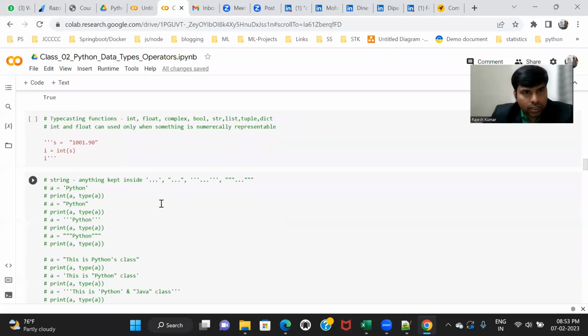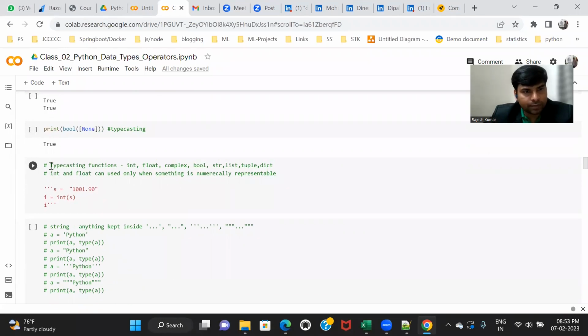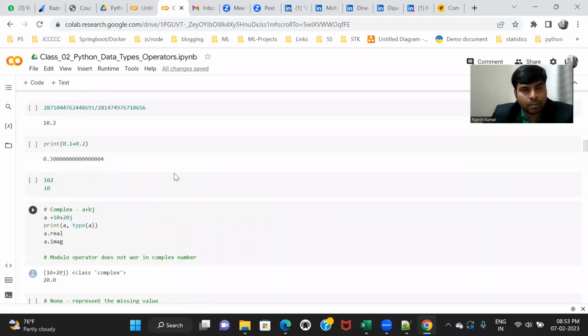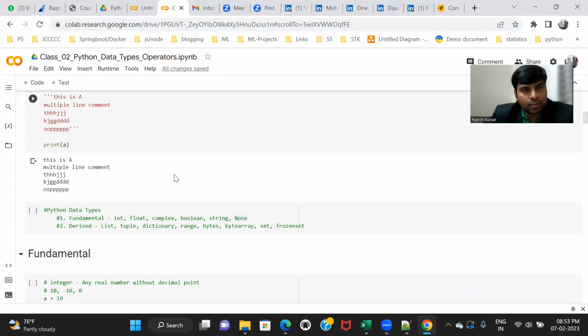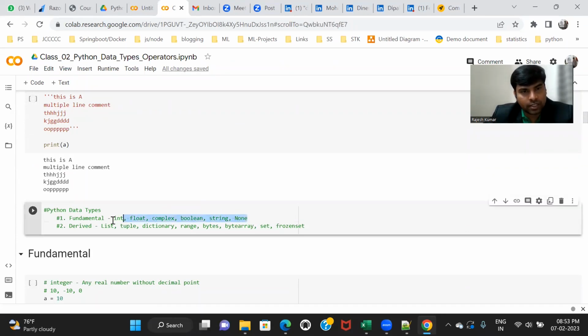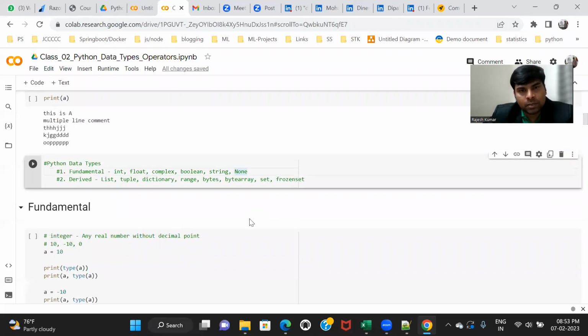Okay, guys, there is one more concept called the typecasting function. We covered all the basic and fundamental data types: what is int, float, complex, boolean, string, none. Now, in a program, there is a possibility that I can convert int into float and float into int.